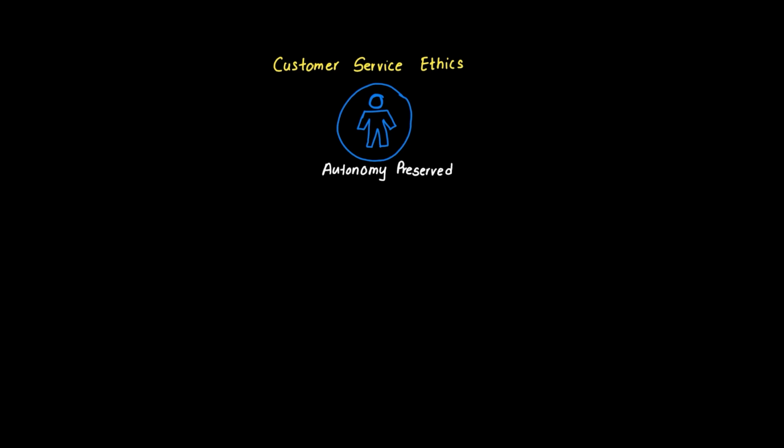Customer service automation presents a delicate balance between efficiency and human dignity. The ethical principle of human autonomy preservation is crucial here. This principle ensures customers retain control over their decisions and aren't forced into AI-determined pathways. Think of it like the difference between a helpful assistant and an overbearing salesperson. The AI should suggest and support, not dictate or manipulate.